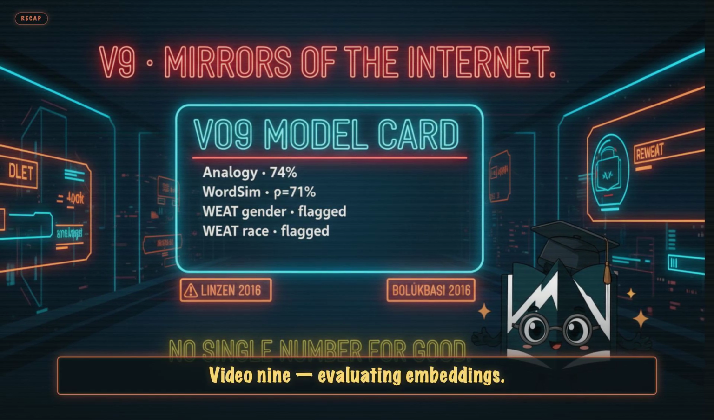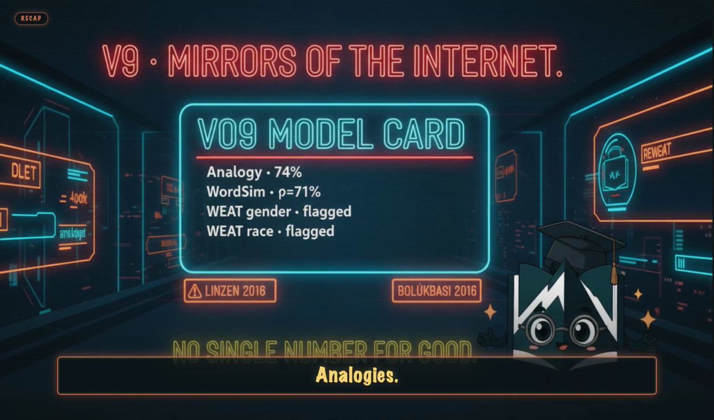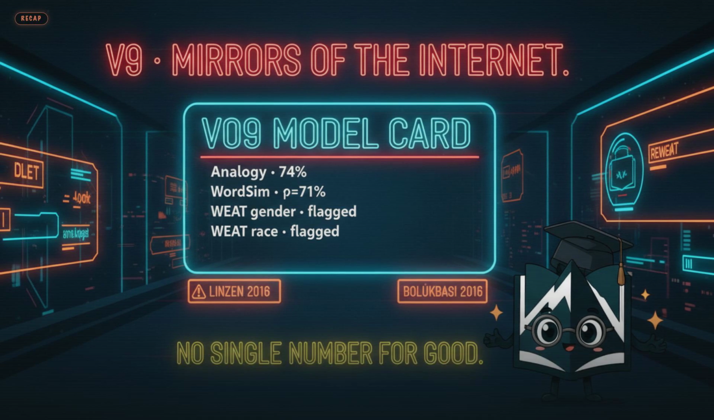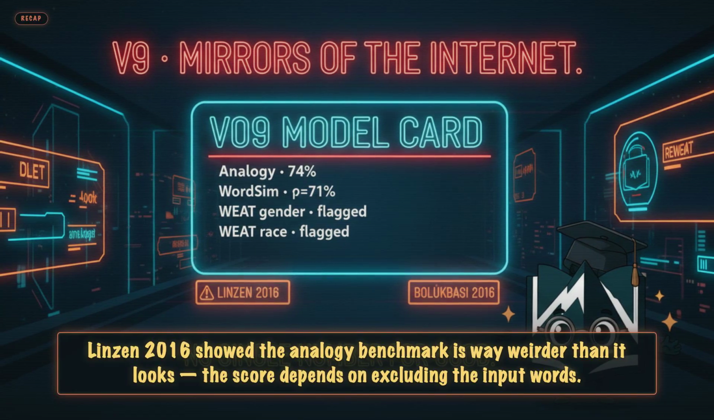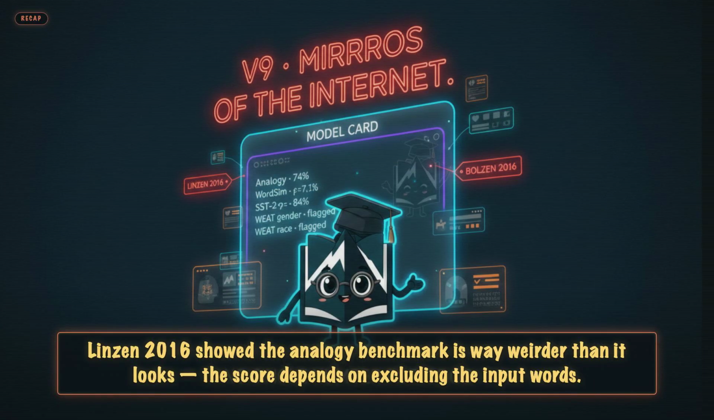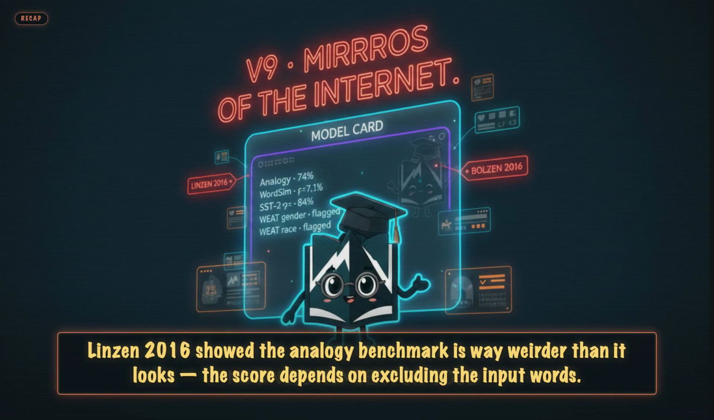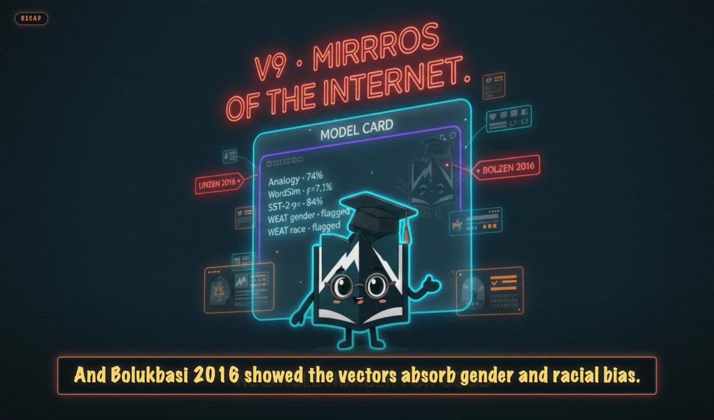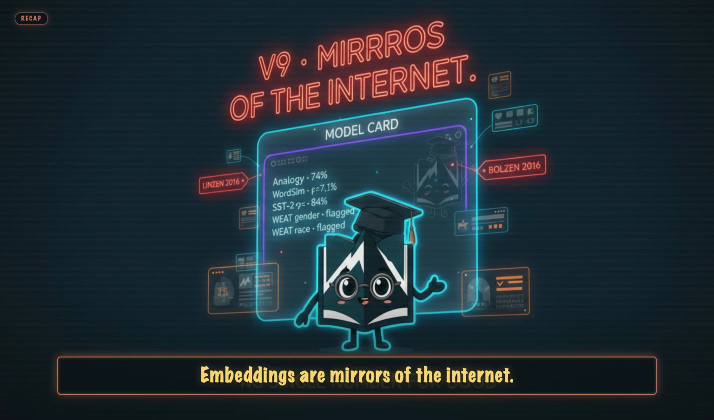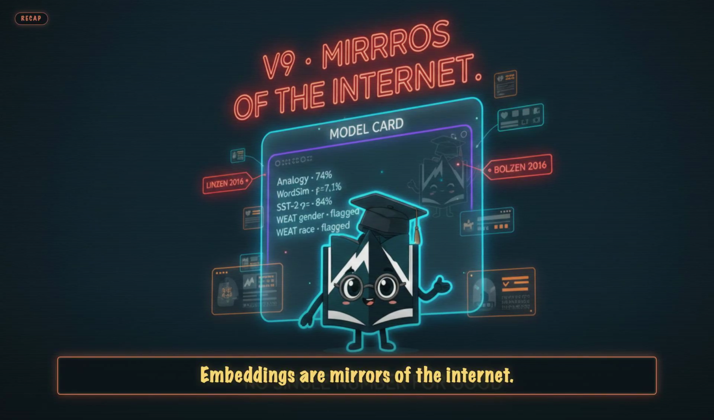Video 9, evaluating embeddings. Analogies, similarity judgments, downstream tasks. Linzen 2016 showed the analogy benchmark is way weirder than it looks. The score depends on excluding the input words. And Bolukbasi 2016 showed the vectors absorb gender and racial bias. Embeddings are mirrors of the internet.